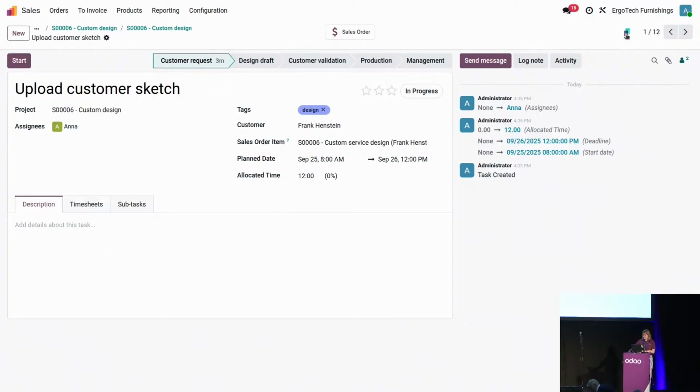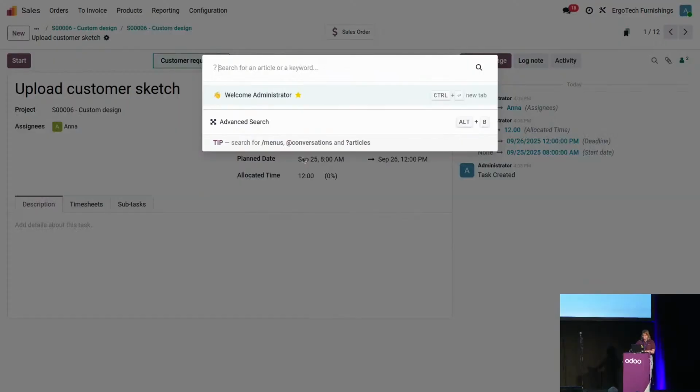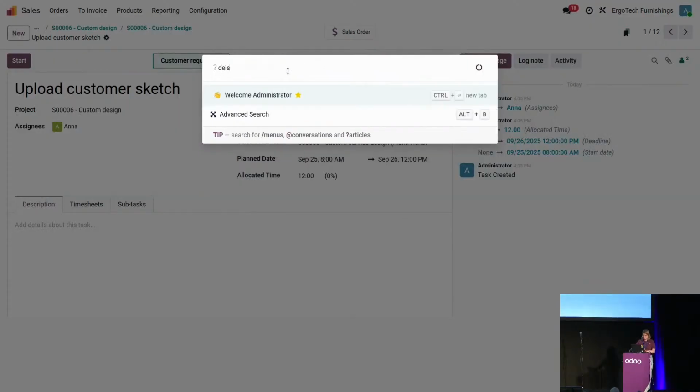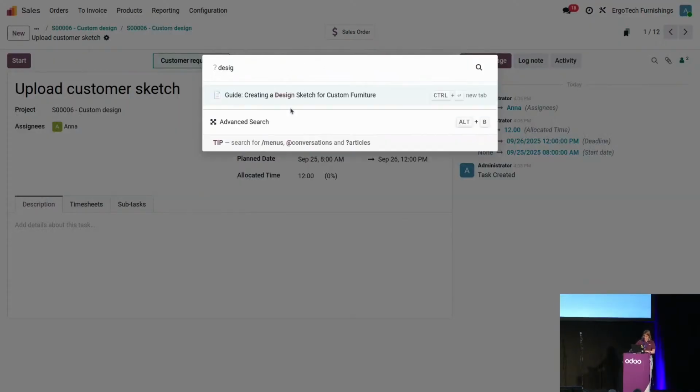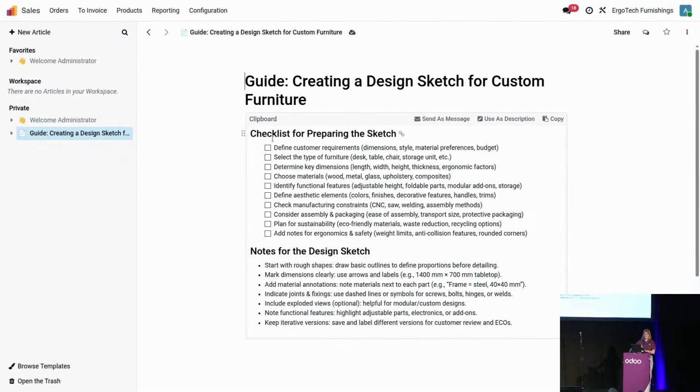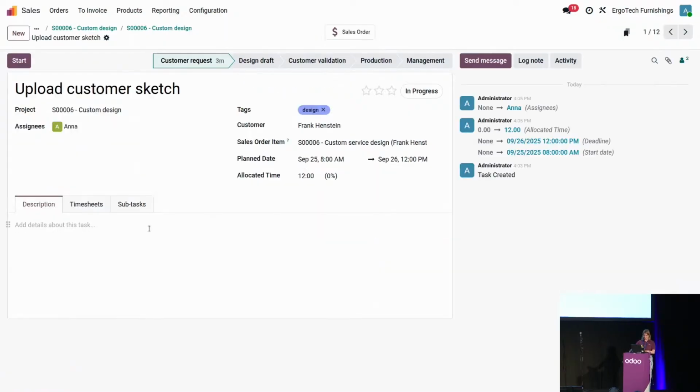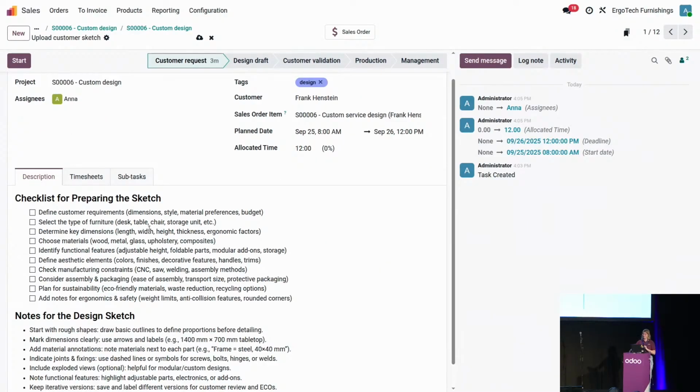We go into here, into the knowledge application, search for the design, and we see in here the different templates that she has created, such as, for example, the checklist for her sketch, as well as some notes. This is quite useful because I can copy it in here, go back directly to the task, and paste it, and voila! And Anna has directly her different to-dos for the sketch part.